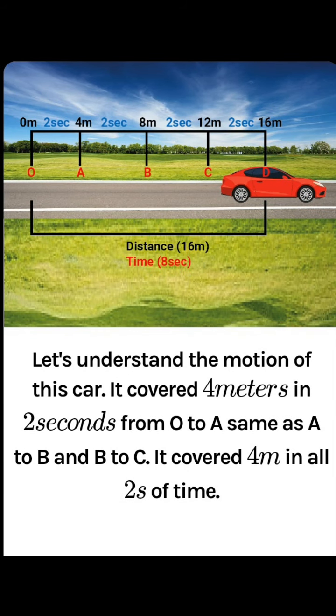Let's understand the motion of this car. It covered 4 meters in 2 seconds from O to A, same as A to B and B to C. It covers 4 meters in every 2 seconds. From O to A it covers 4 meters, then in the next 2 seconds again 4 meters, so that is 8 meters. Next 2 seconds from B to C, 12 meters. So in every 2 seconds it covers 4 meters.